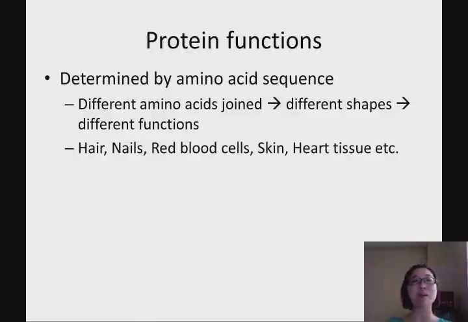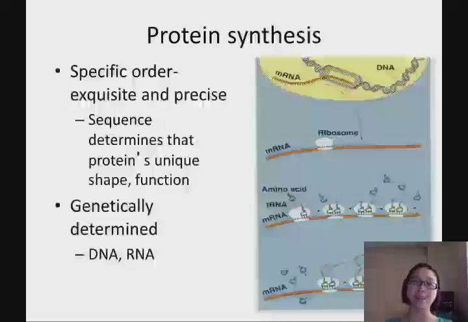All right, so the amino acid sequence is very important because the sequence forms different shapes, and those different shapes determine the different functions of the protein. You can think about our hair, our nails, our blood cells, our skin, our heart tissue, our muscle. They are all made from protein. However, touch your hair, touch your fingernail, look at a red blood cell. They actually have different structures because they form different sequences from different amino acids. That's why protein sequence is very important. Whenever there's any error in the amino acid sequence, then there's something wrong.